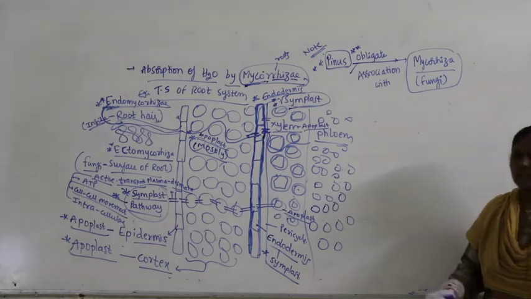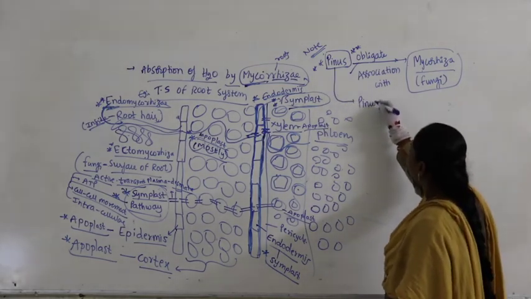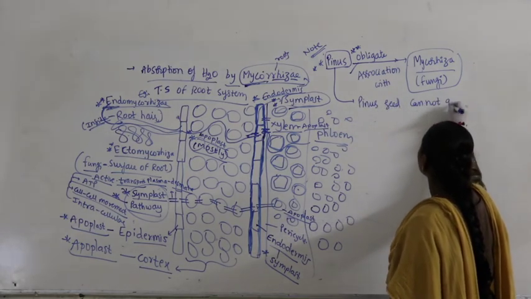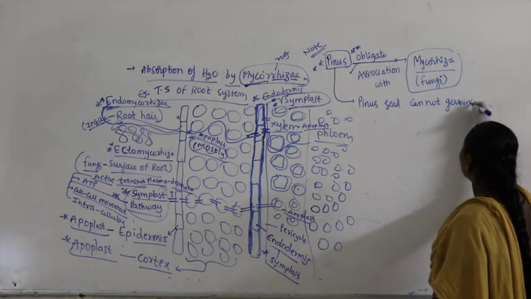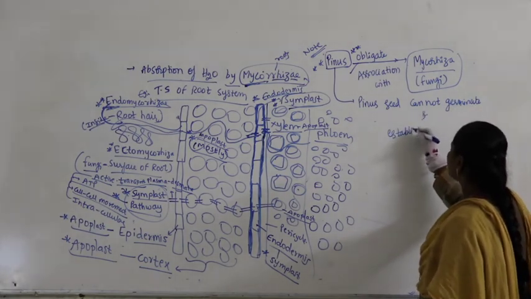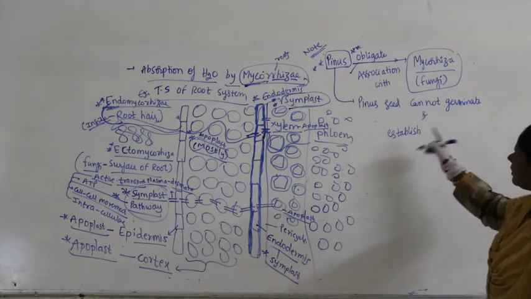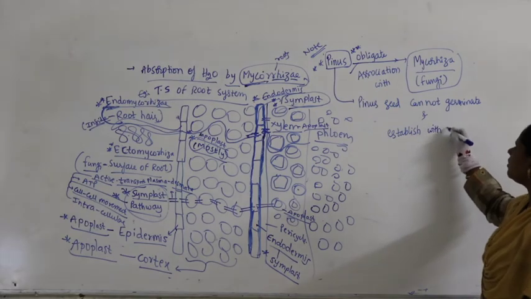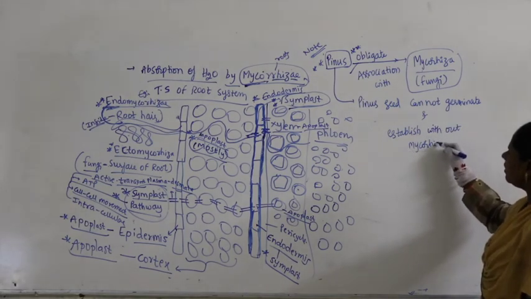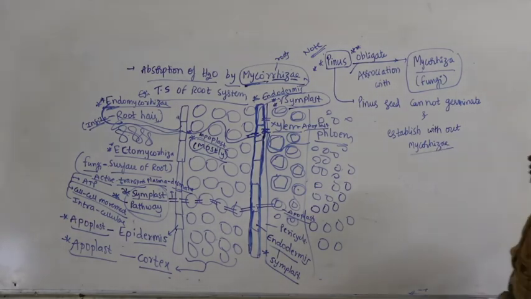So what is the important statement here? What is the note point? Here we say the Pinus seed cannot germinate and establish without mycorrhiza, until it comes in contact with it.